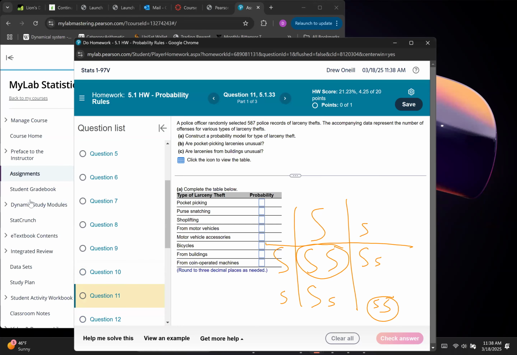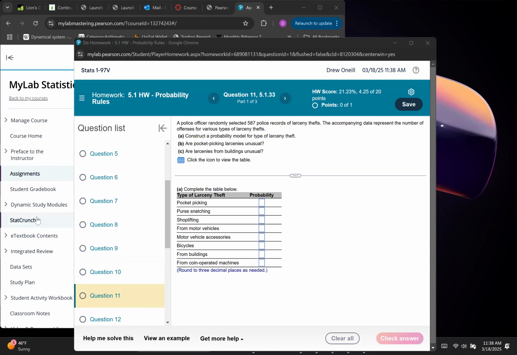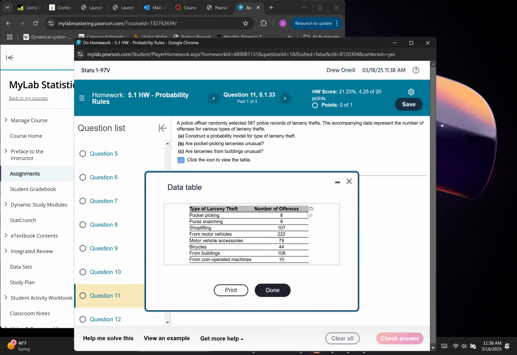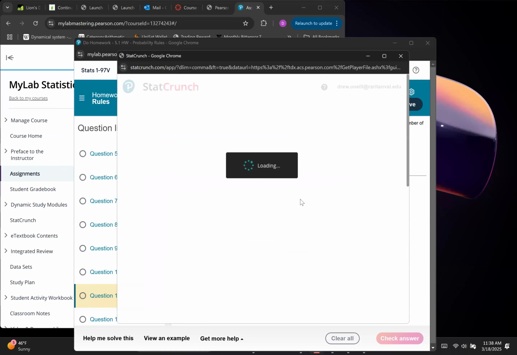Here we go. This is more what I want to get you guys able to do. So we have data. This one's going to be a pain, just a heads up. I had to really figure out how to do this, and I had to go back to how we did relative frequency using StatCrunch. At this point we have to use StatCrunch, because the numbers are a little bit too big. We could do it by hand. If we wanted to do this by hand, we'd add up the numbers, get the sum, and then for each one calculate the relative frequency. The relative frequency in this case is going to be the same as the probability. So what we're really doing is calculating probability by using relative frequency.